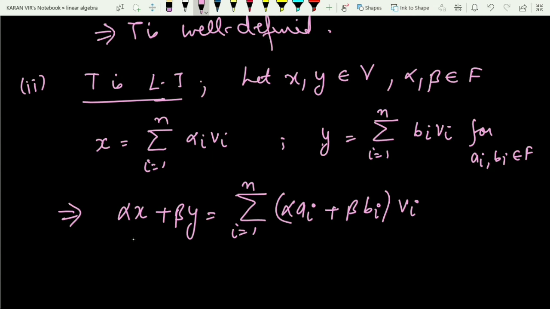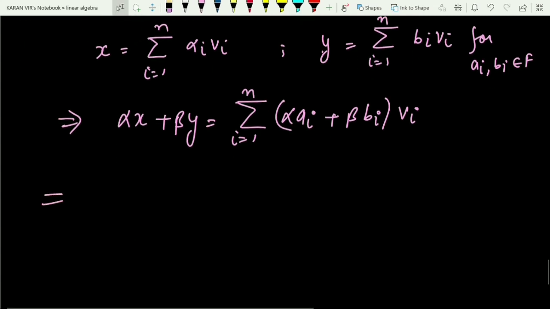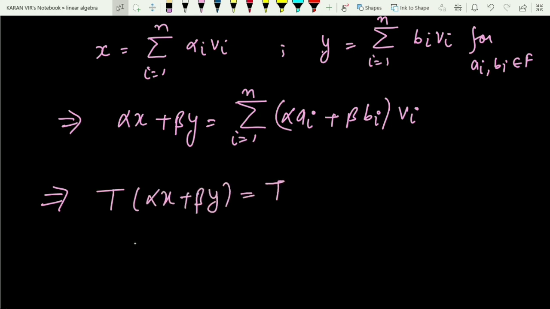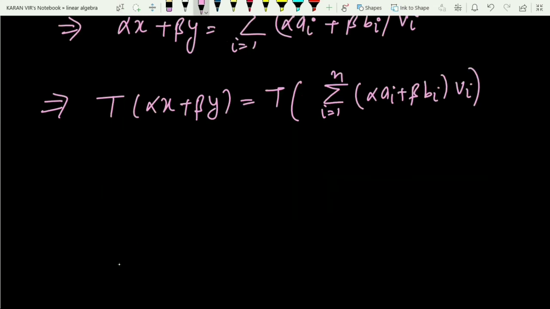Now apply T on both sides. So this implies T of alpha x plus beta y is equal to T of the whole of this thing, that is the summation i running from 1 to n of alpha ai plus beta bi into vi. Now by the definition of T, what we have defined, just see above.